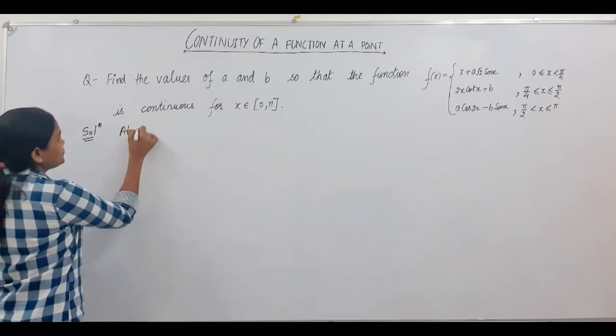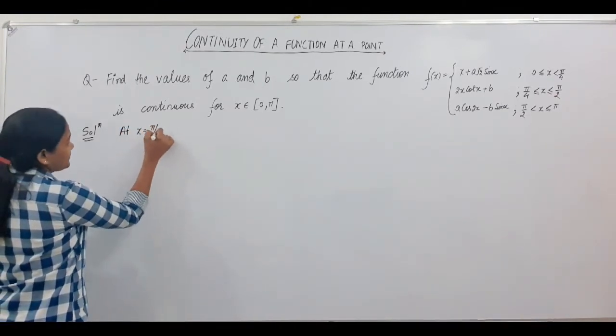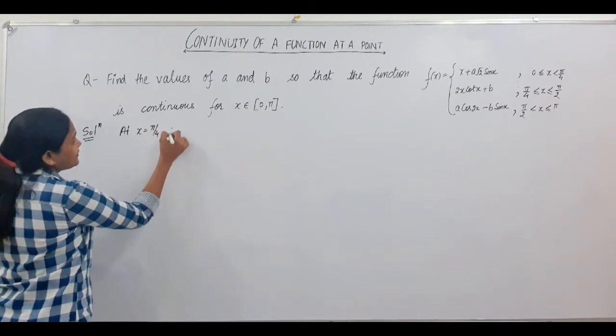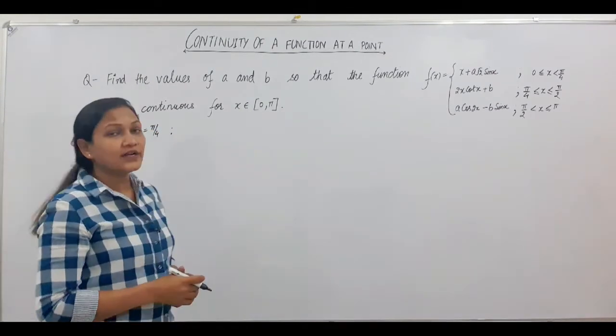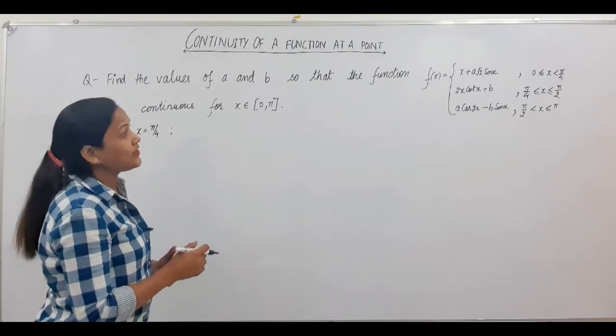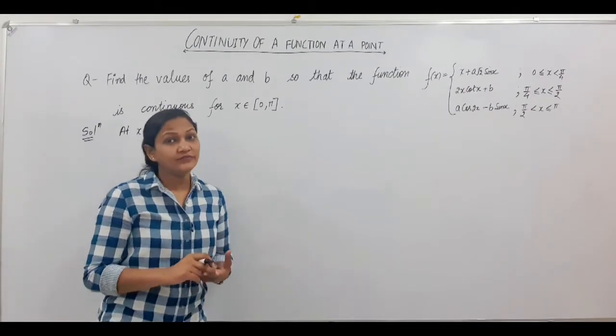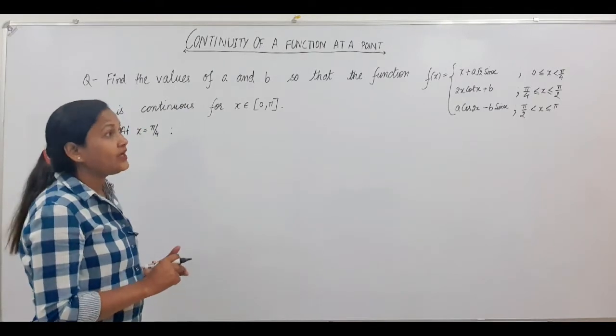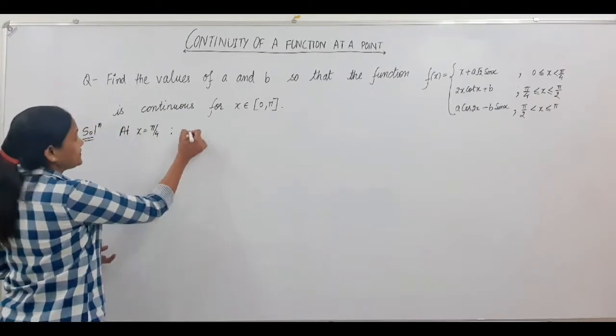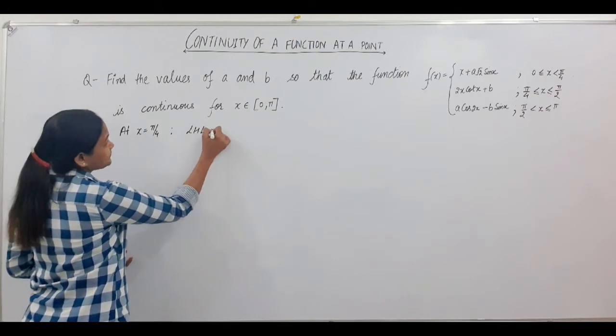At x is equal to π/4, you are given that your function is continuous. So your function will be continuous if the left hand limit, the right hand limit and the value of the function at this point are the same. Let us first calculate the left hand limit.